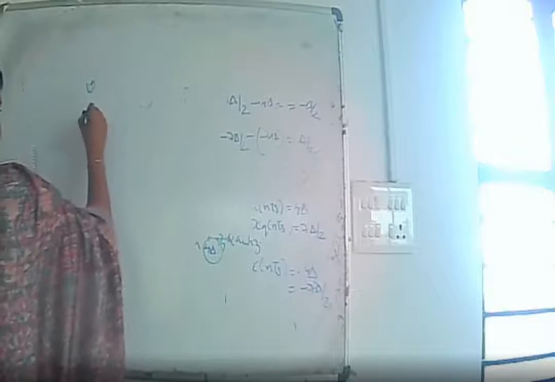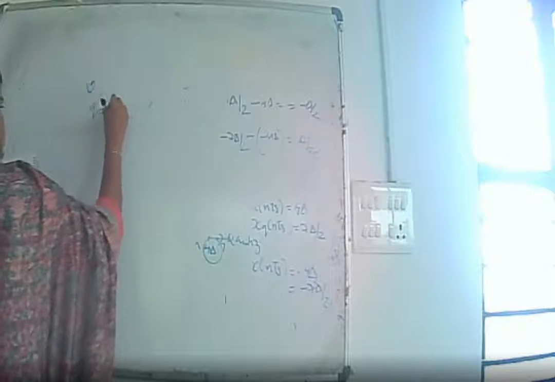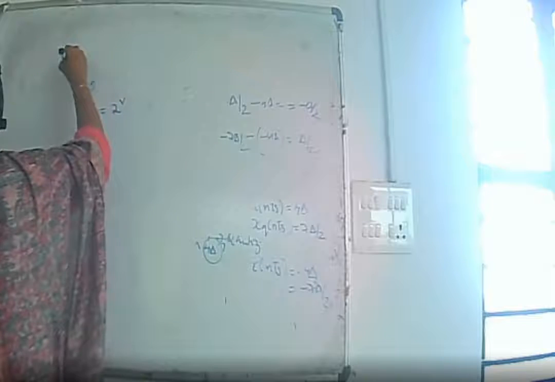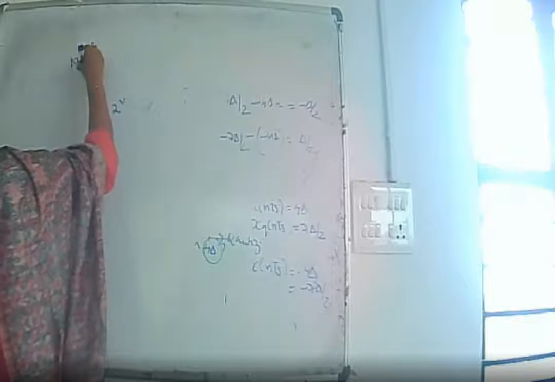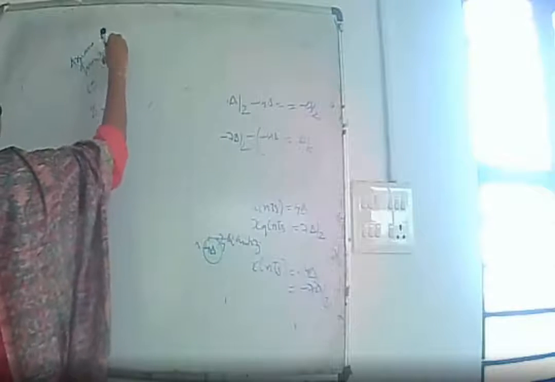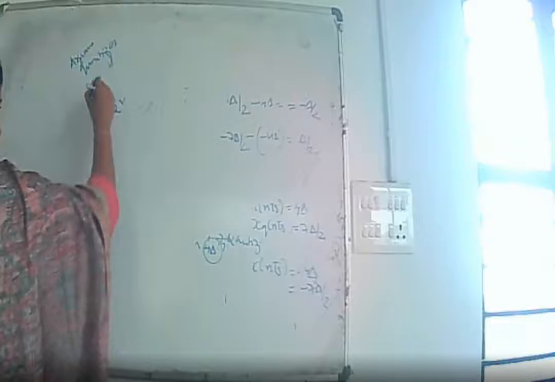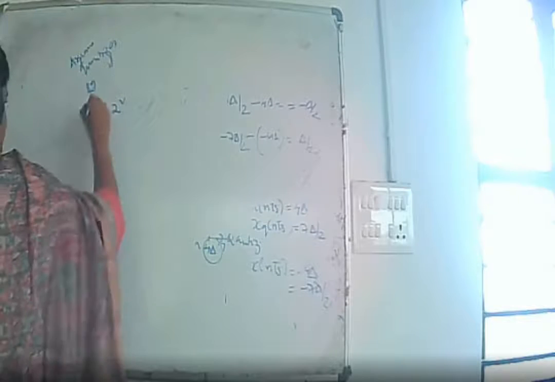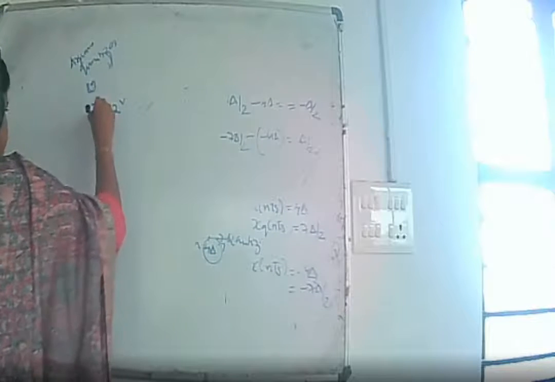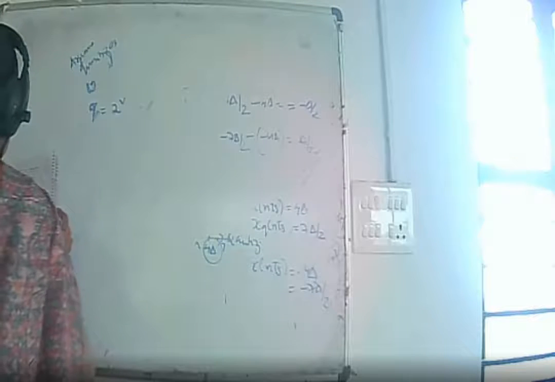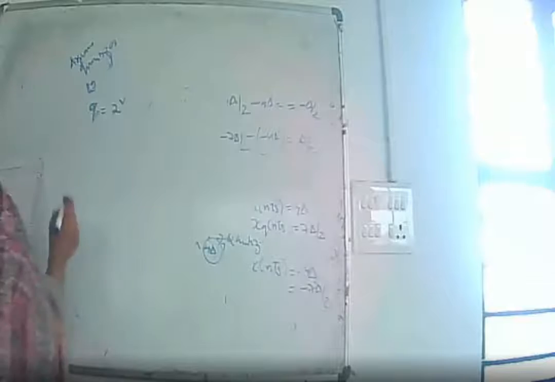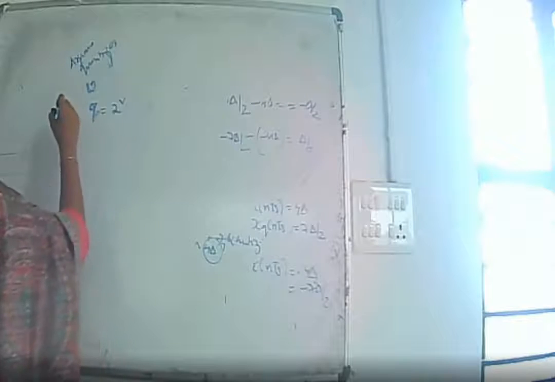Then the number of levels, that is Q, will be 2 raised to V. Hence each sample is converted into V bits.